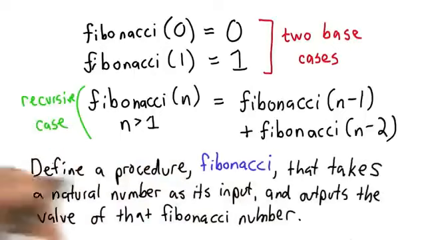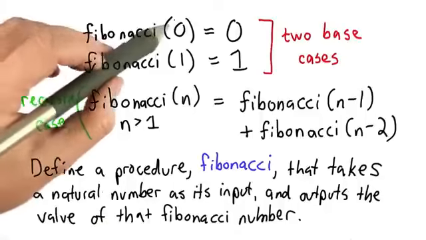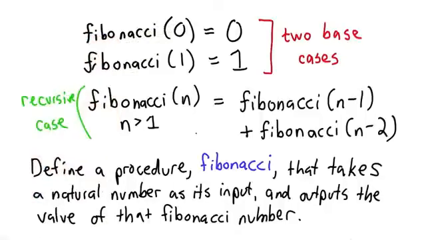So your goal is to define a procedure called Fibonacci that takes a natural number as input, so numbers starting from 0, any whole number, 0 or higher, and outputs the value of that Fibonacci number, defined using this recursive definition.